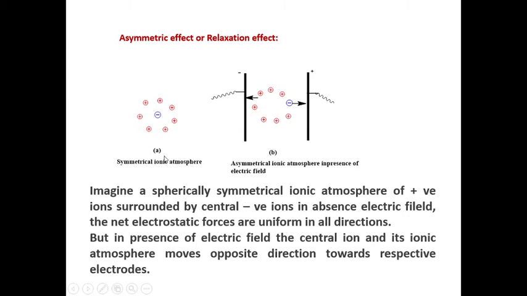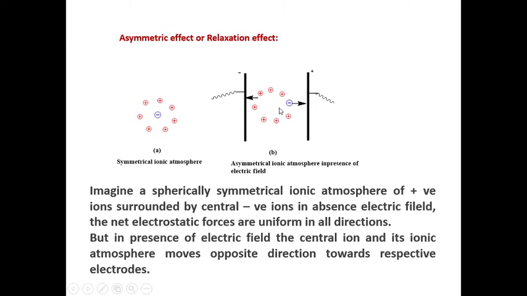Suppose now just imagine a central negative ion which is surrounded by its oppositely charged ions. This spherically symmetrical arrangement of oppositely charged ions around the central negative ion is called the ionic atmosphere, which is symmetrical in the absence of an electric field, but when you apply an electric field the symmetry is lost, due to the movement of the central negative ion and its ionic atmosphere towards the respective electrodes in opposite directions.